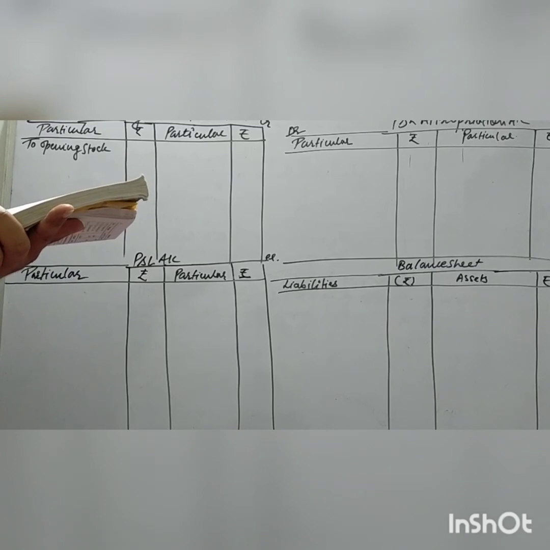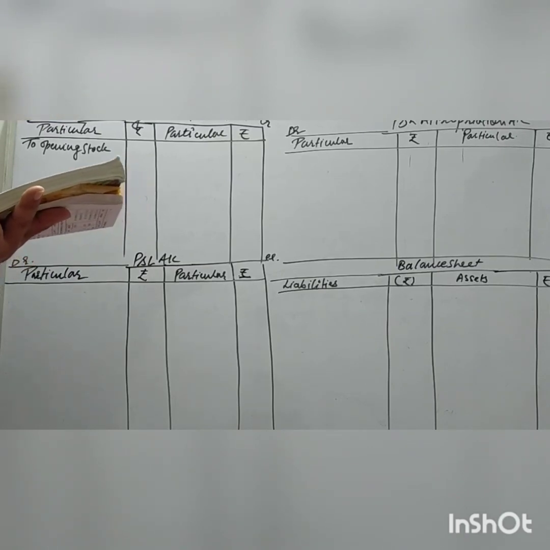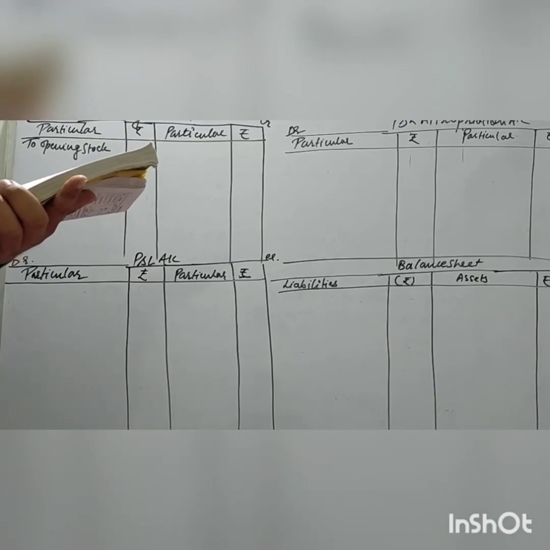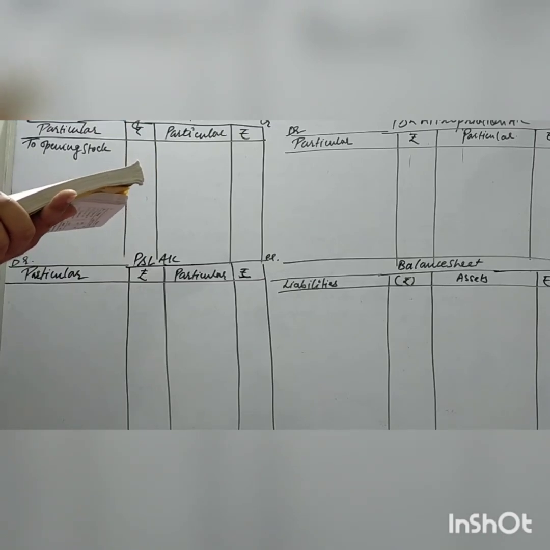First adjustment, interest at 5% on capital and 10% on drawing for 6 months. Second adjustment, closing stock 15,000 having market value 12,000. Third adjustment, outstanding stationery expenses 500. Fourth adjustment, prepaid wages 400. Fifth adjustment, rent received in advance 200 and discount receivable 40.